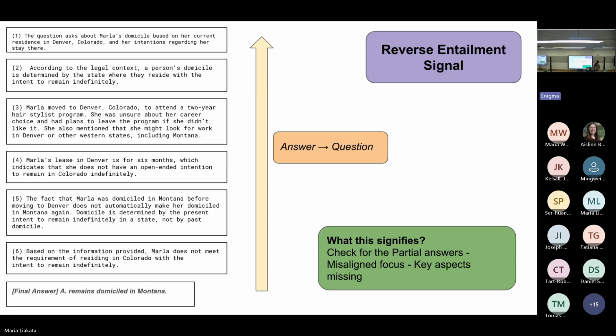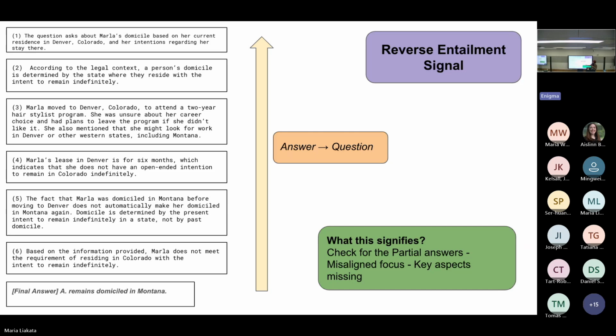Then we look at a reverse entailment, which is somewhat of a new thought process that we have, where we look at the build up from the answer to the question. It talks about whether the conclusion actually resolves the legal issue that we posed, and we are trying to see if there is a misalignment in the outputs. Because if, for example, we were able to go from the fact that Marla was domiciled in Montana before moving to Denver, which does not automatically make her domiciled, so this actually is the right step. And if we go back to the fourth one, it should be able to see the contradiction that it introduced when it was going in the forward direction.